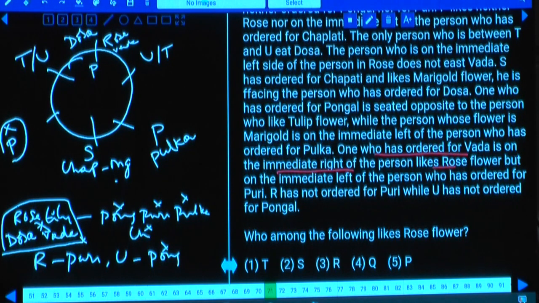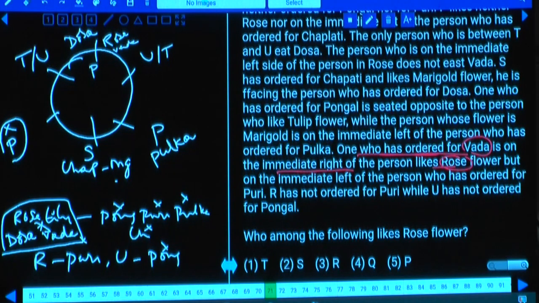Now see here, one who has ordered for vada is on the immediate right of the person who likes rose flower. That means here there are two persons. The person who likes rose is one, and the person who has ordered for vada is different. Hence, rose and vada are different, and this rose and lily must be the same person. Rose and dosa is one, and lily is vada and the other person. As rose and dosa is one person, now as dosa is here, we can fix this rose at this place, rose and dosa. Done with this?